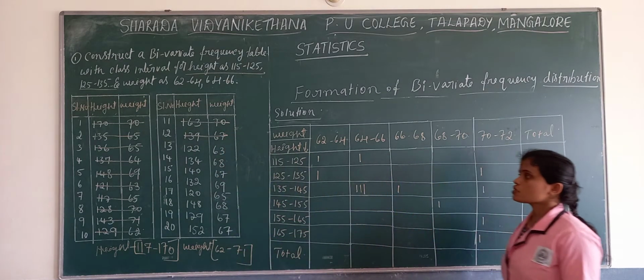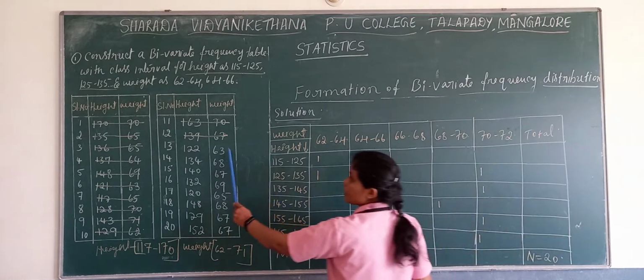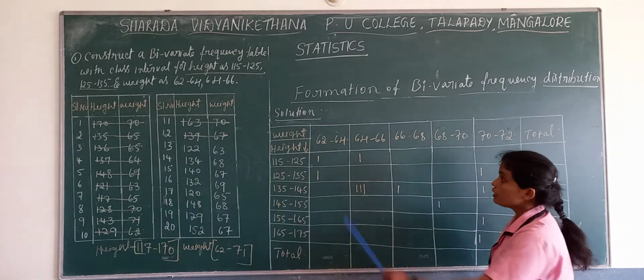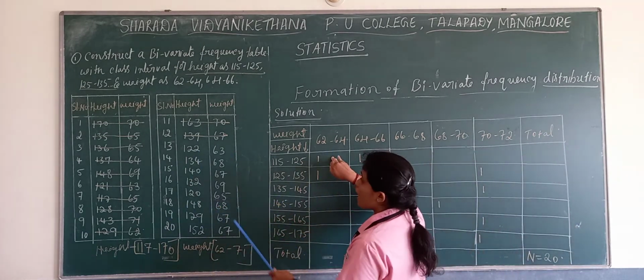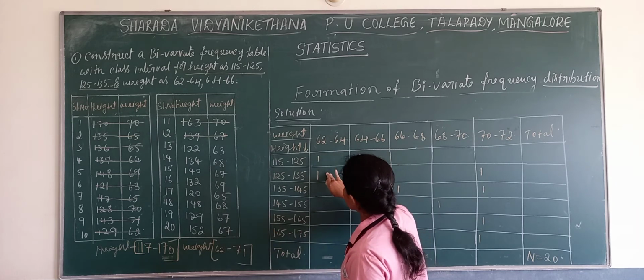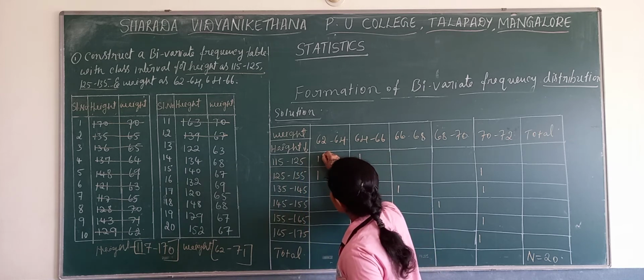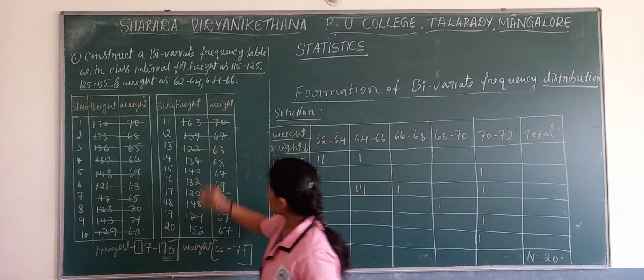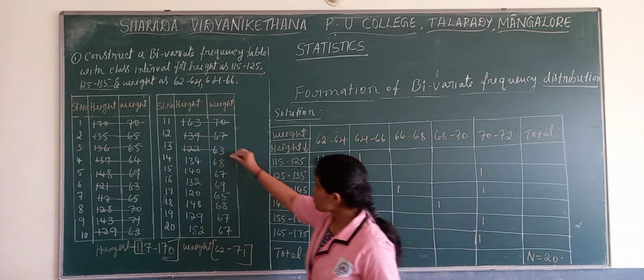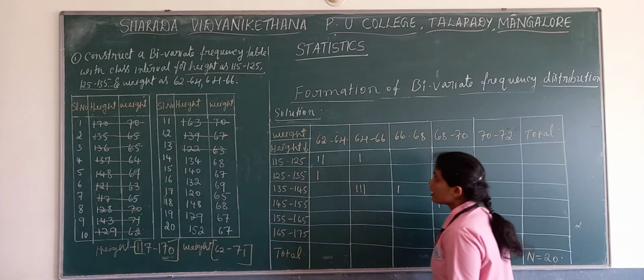Next, 13th observation, 63 and 122. 63 will fall here and 122 will fall here itself. Here it completes till 125. Next one, 14th observation, that is 68.